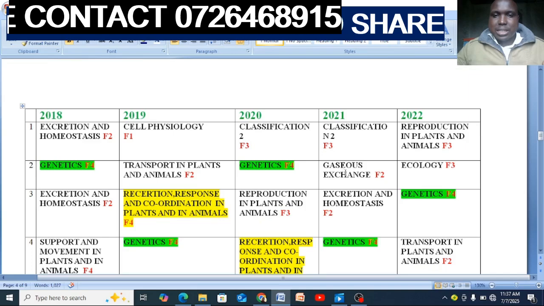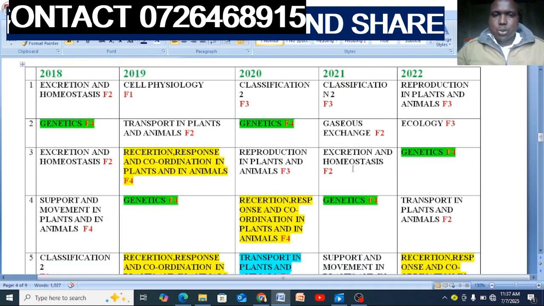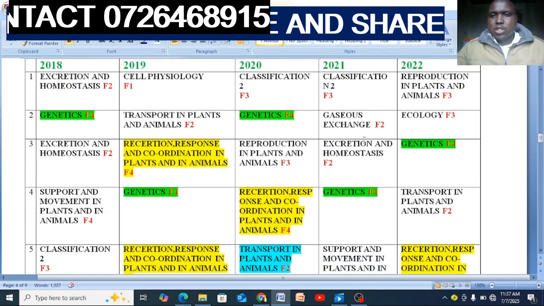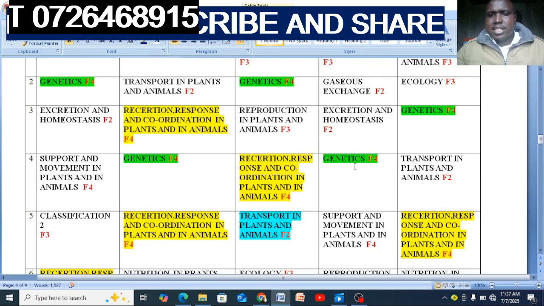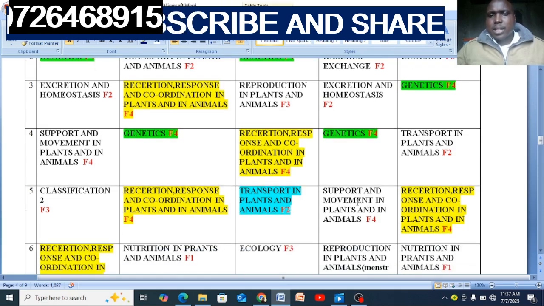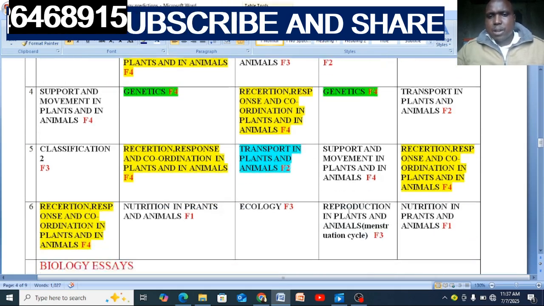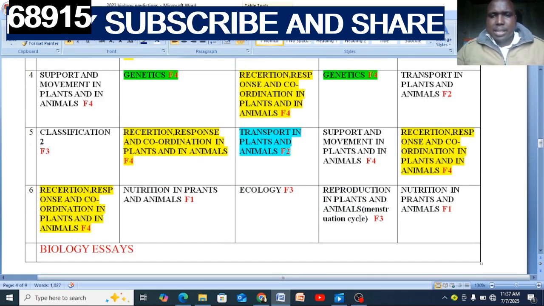Let us look at 2021. Classification 2, gaseous exchange, excretion and homeostasis, genetics, support and movement, question 5, reproduction in plants and animals, menstruation cycle. That was the question for the graph.